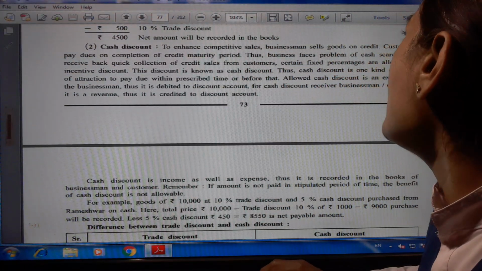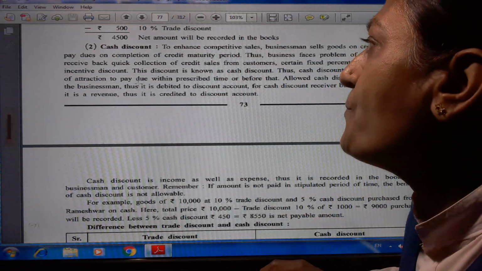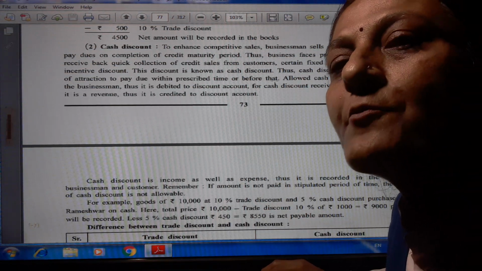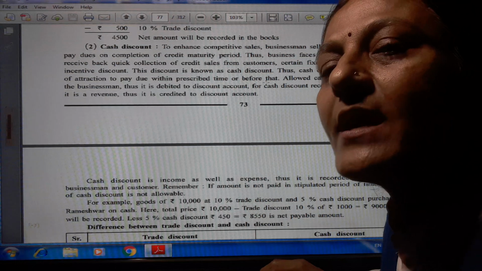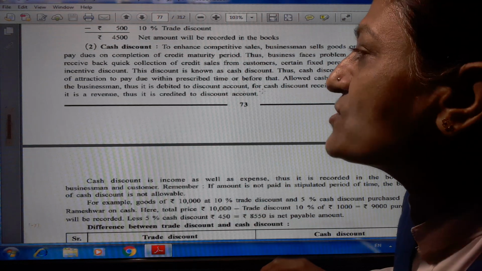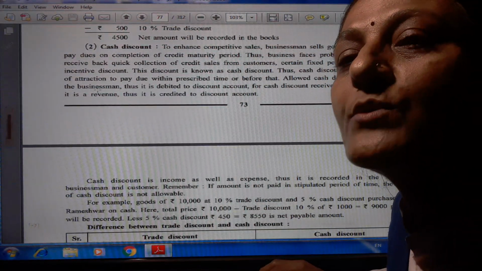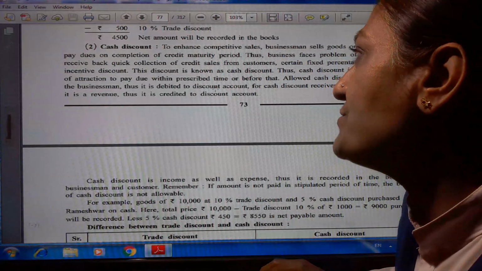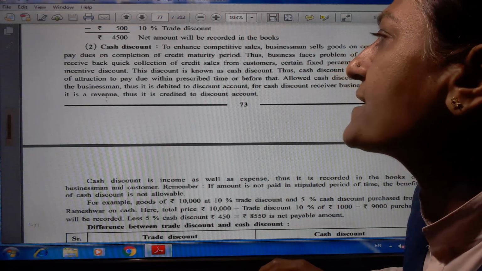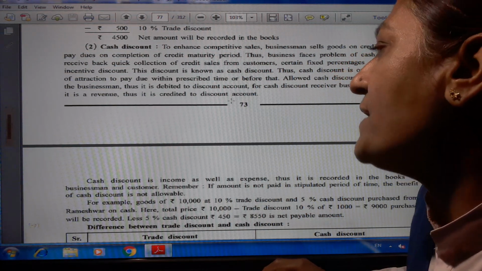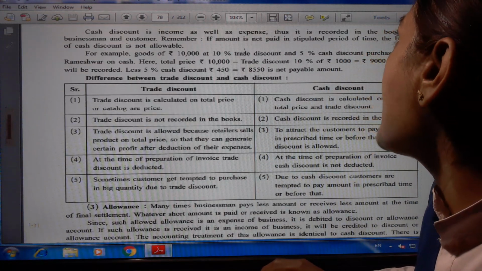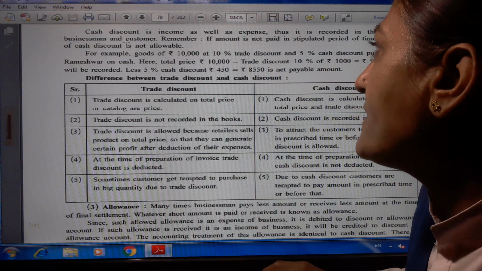Thus cash discount is one kind of factor to attract customers to pay dues within the prescribed time or before that. When payment is made within the prescribed time or before, they allow some cash discount to their customer. Allowed cash discount is an expense to the businessman, so it is debited to the discount account. For the receiver, the customer, it is a revenue, so it is credited to the discount account. Cash discount is an income as well as an expense, and thus it is recorded in the books of the businessman and the customer.